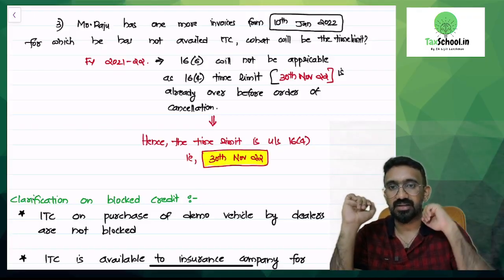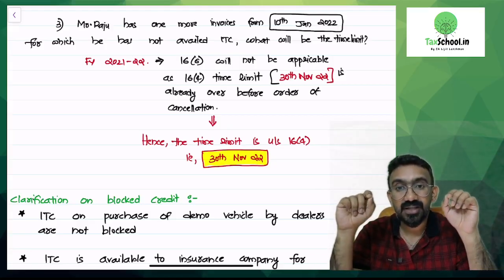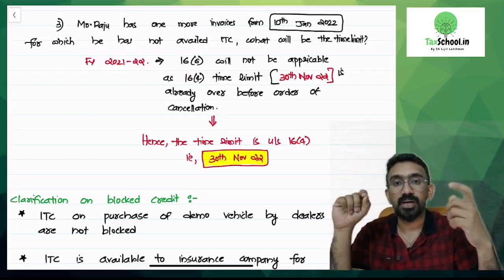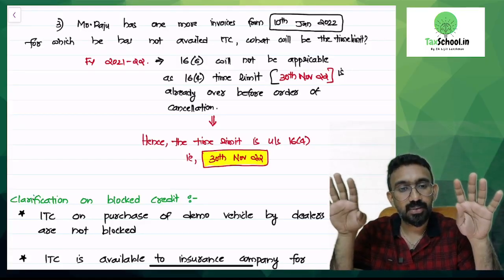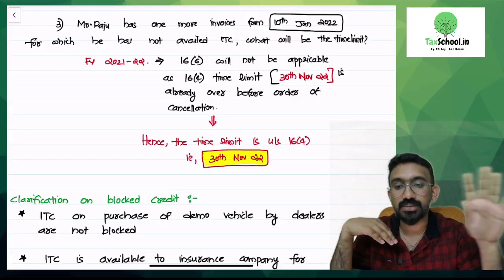If the normal time limit was already over, then he cannot apply 16.6. So I have written it here correctly. 16.6 will not be applicable as the 16(4) time limit, that is 30th of November 2022, is already over before the order of cancellation that came in. So his time limit would be at 16(4) time limit, which is 30th of November 2024. He will not be able to take 16.6.